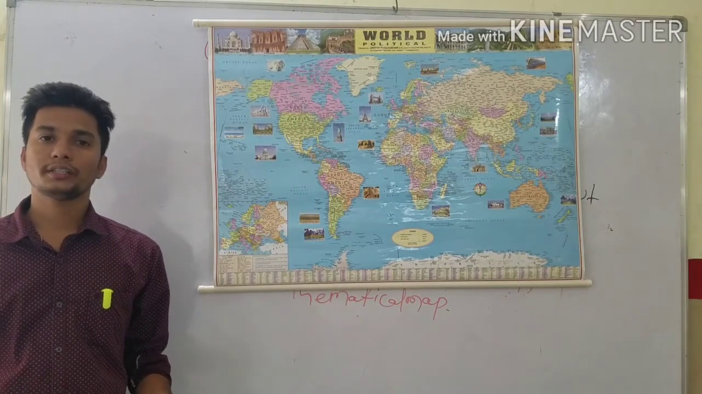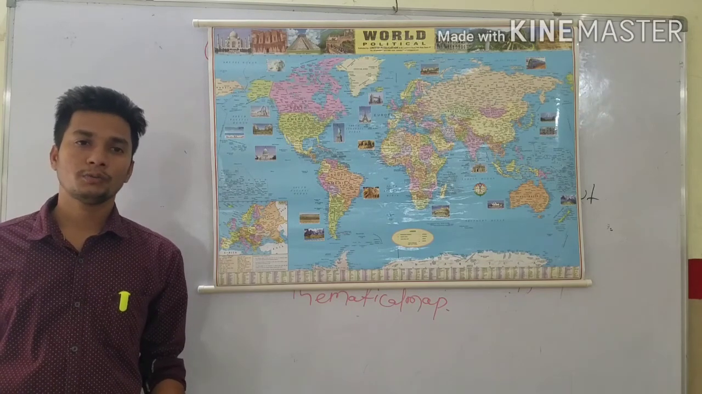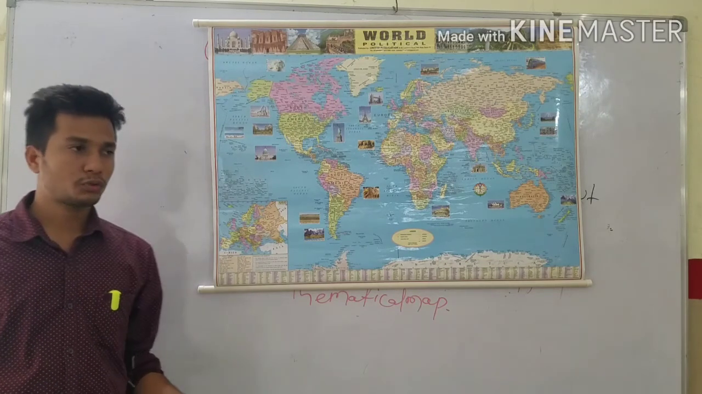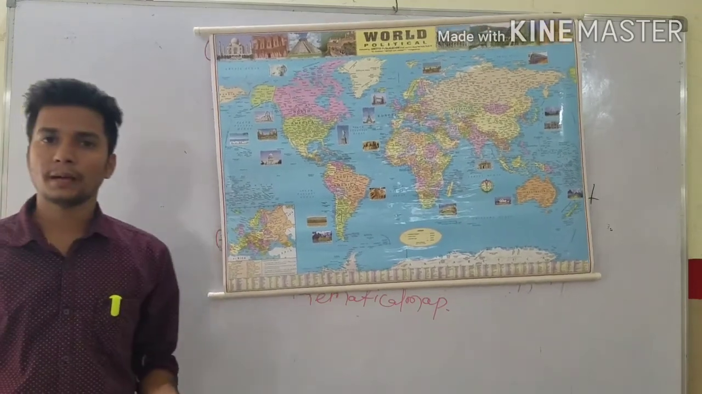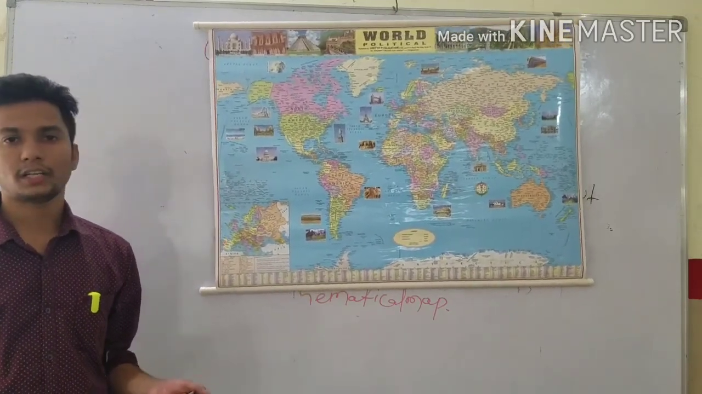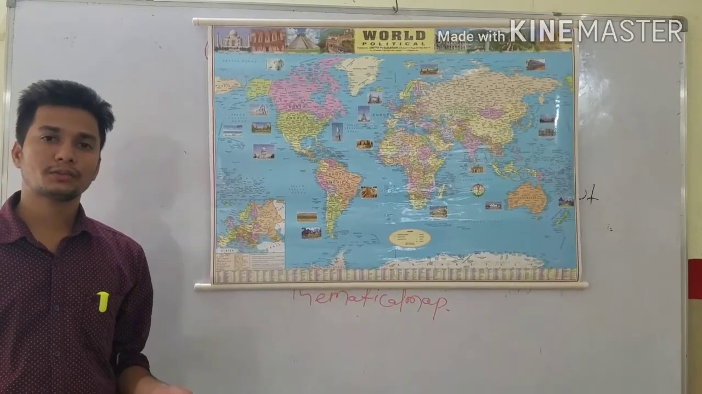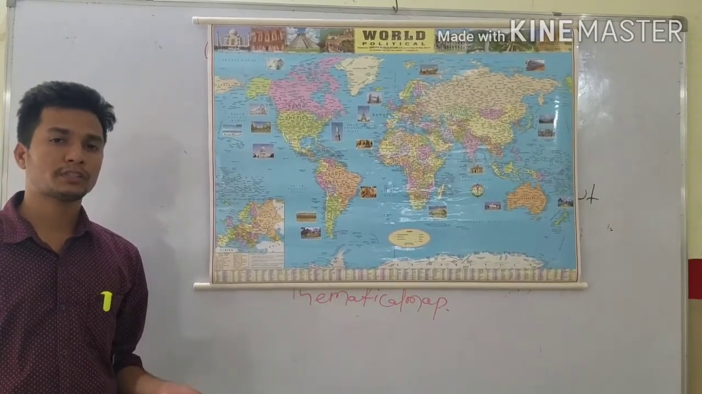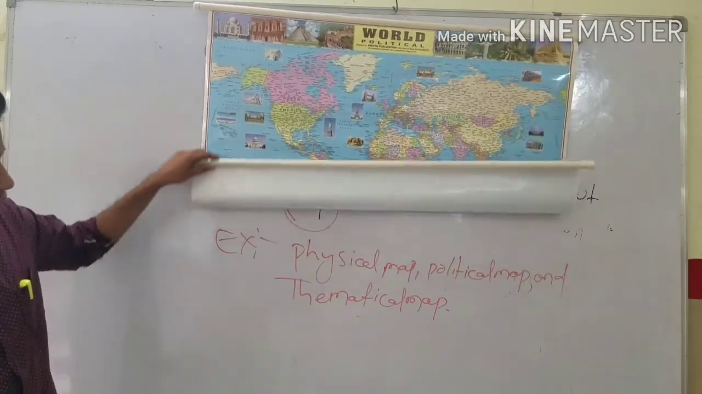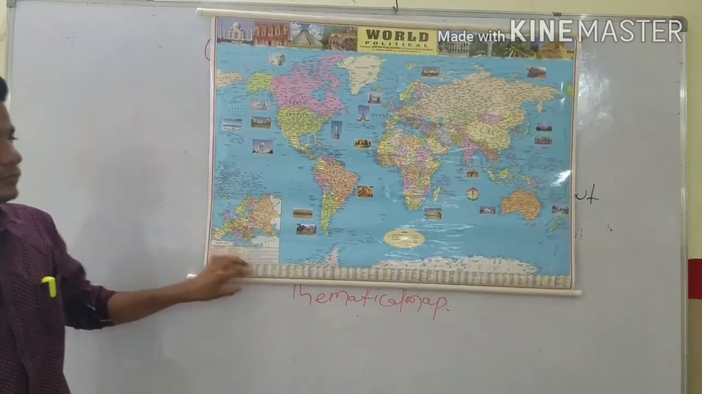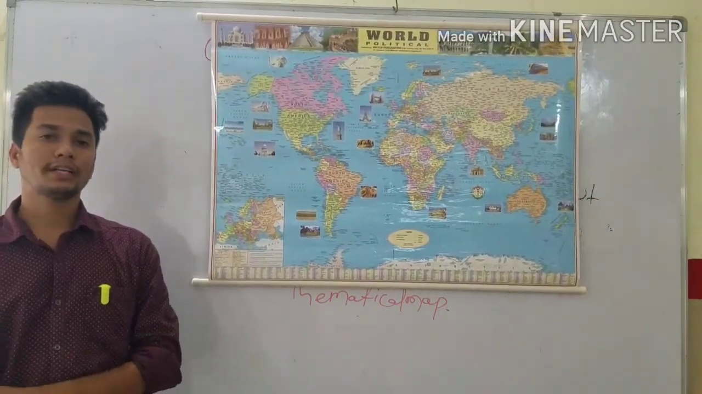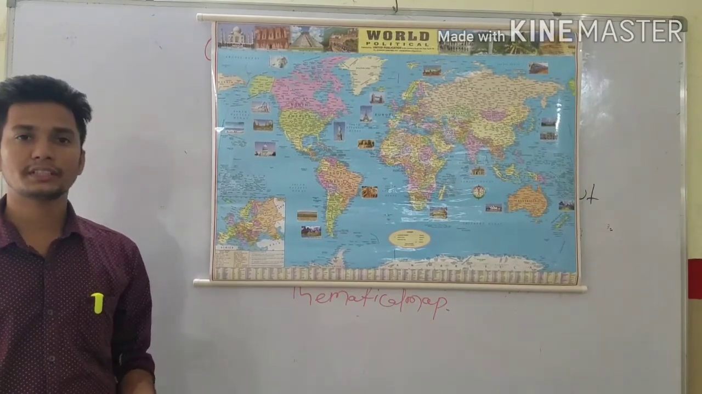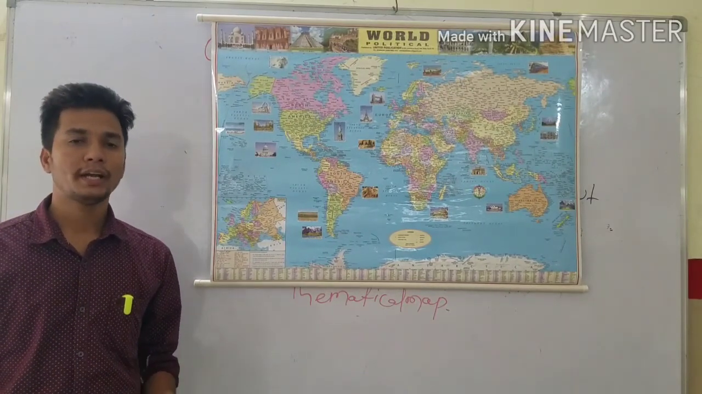So understood, students? I think everyone understood. If anyone has a doubt, you may ask in my comment box. So today we have learned what a map is, types of map and the title of the map. Okay, next class we will learn more about direction, scale and colors and symbols. Why we are using these things as a language for a map.